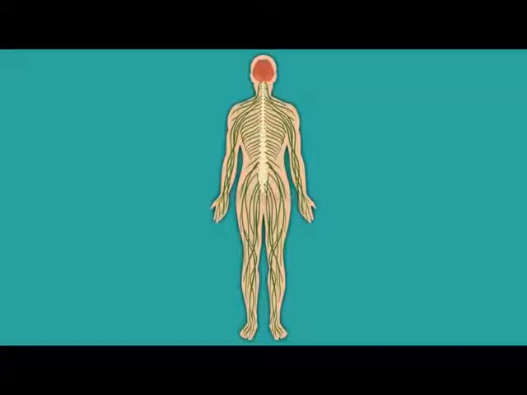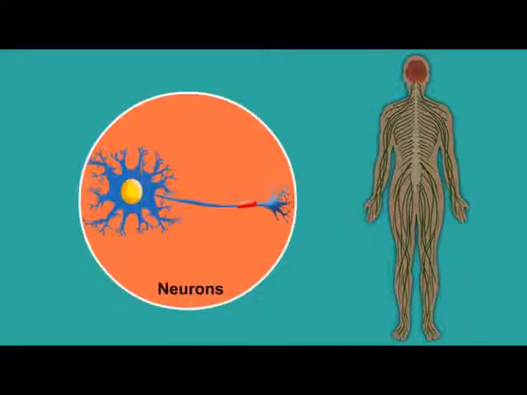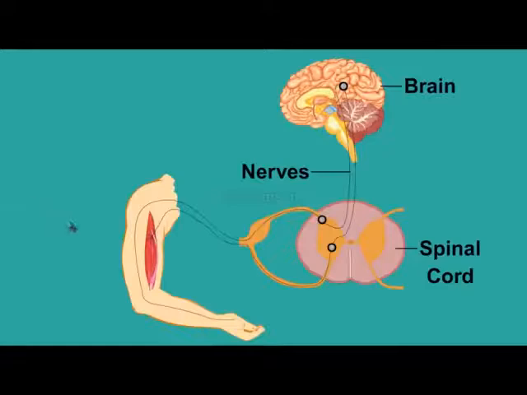Nerves are cylindrical bundles of nerve fibers that run from the brain to the different parts of the body. Nerve cells are called neurons. They transmit nerve impulses. The brain has more than 10 billion nerve cells. When you see a mosquito sitting on your hand or feel its bite, neurons are stimulated by the sensation and an impulse is generated.